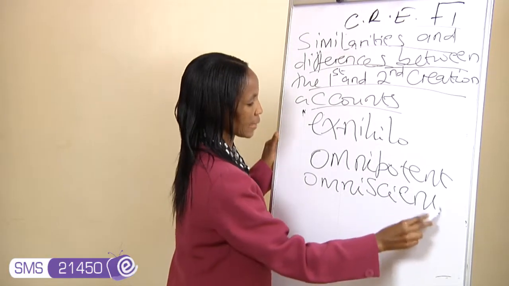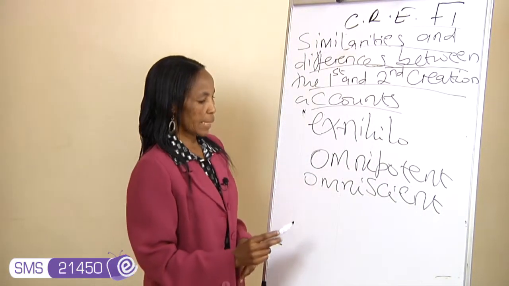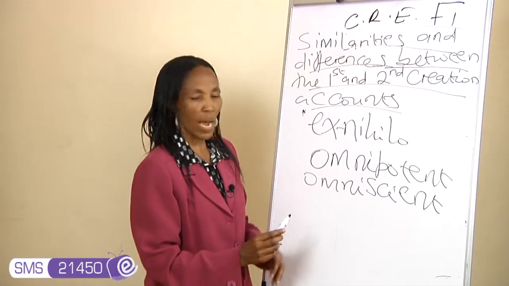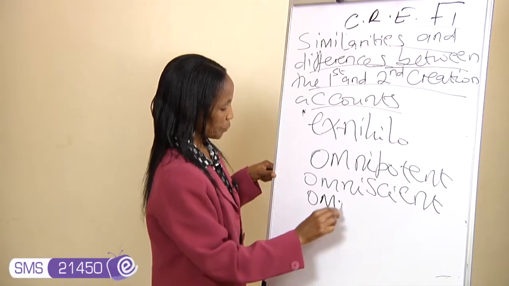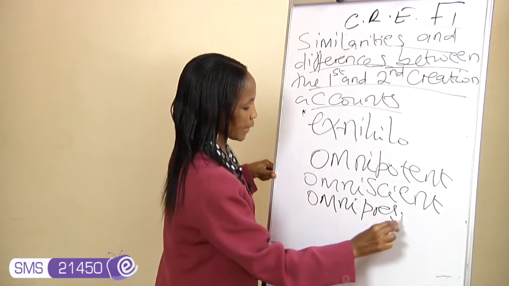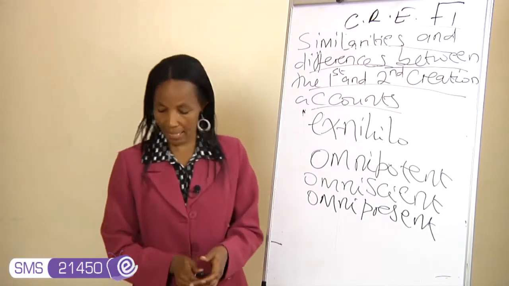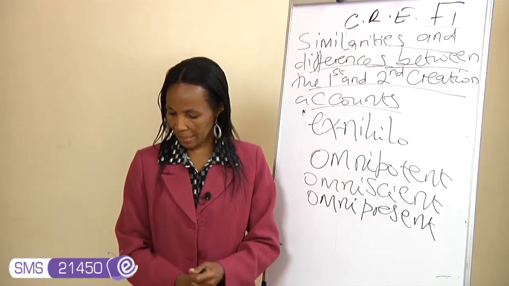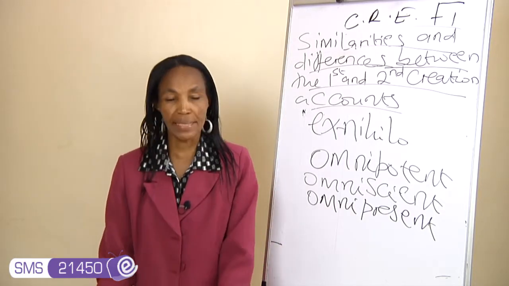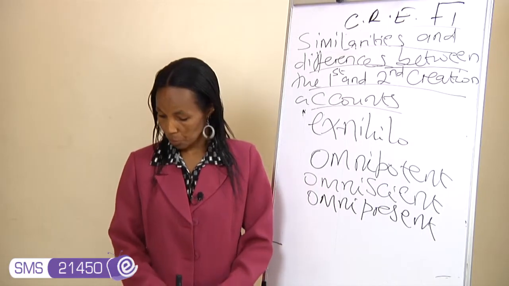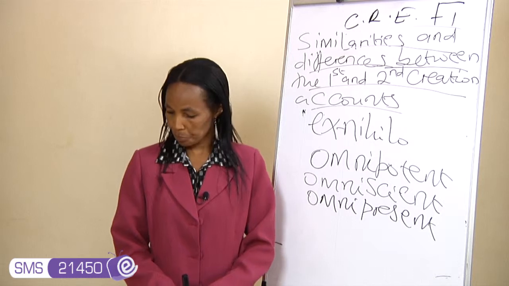Omnipotent means he's all-powerful. Omniscient means he's all-knowing, because it comes from the word science, which has to do with knowledge. He's also omnipresent, meaning he is present everywhere. He's the provider and the sustainer of man and his creation. He is a spirit, meaning he cannot be seen, although he's powerful. He's the source of all goodness. He is a moral God.